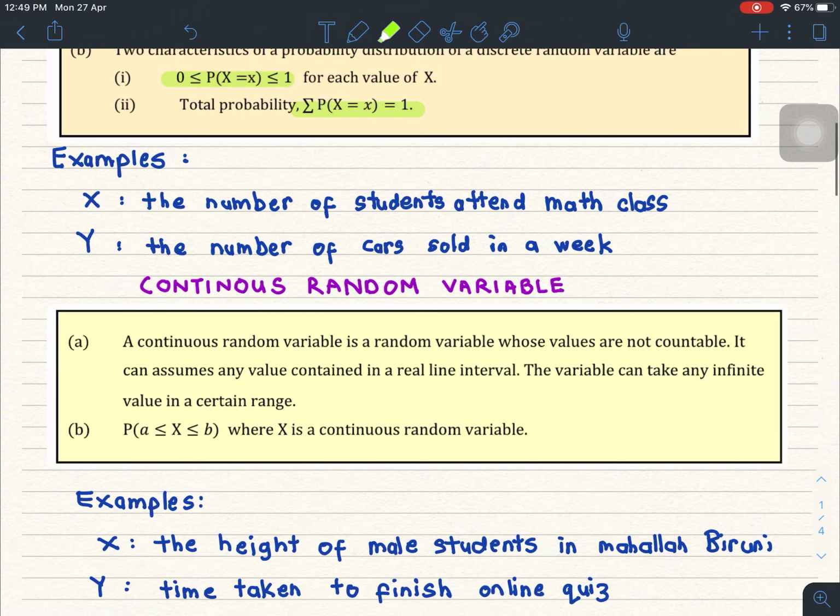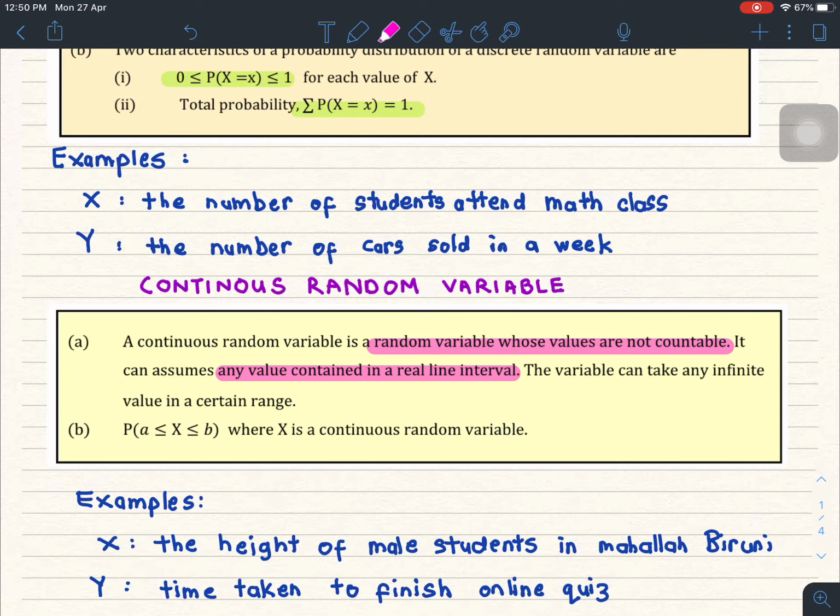Now, continuous random variable. What is a continuous random variable? A continuous random variable is a random variable whose values are not countable. Not countable means you can have any value contained in a real line interval.